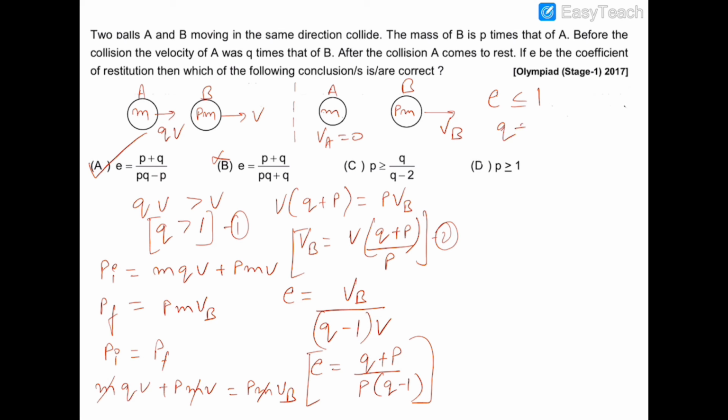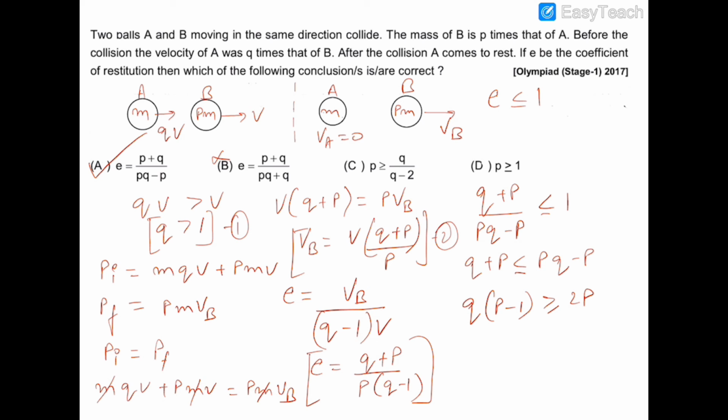So Q plus P upon P into Q minus 1 should be less than or equal to 1, and hence we have to find out P in terms of Q. So Q plus P is less than or equal to PQ minus P, and this is Q common, P minus 1 is greater than or equal to 2P.